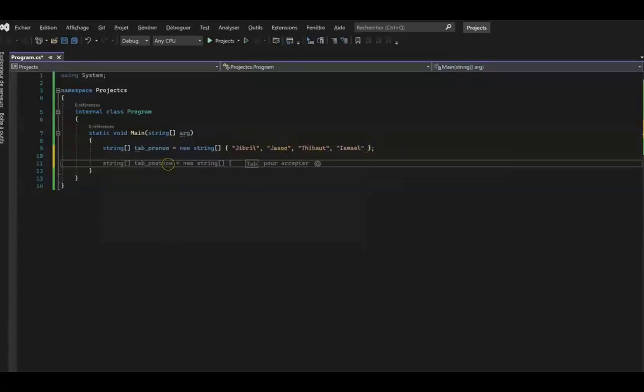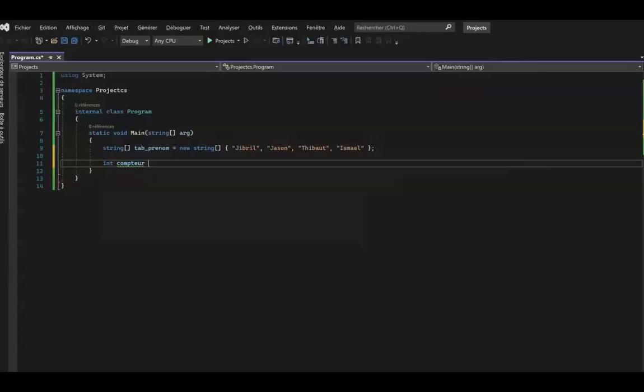Now we're going to create a variable that will be used as a counter in our loop, but also to browse the array. Remember that each value of an array has an index. The first value has an index of 0, the second has an index of 1, etc. Since the counter evolves at each iteration of the loop, we will be able to retrieve each array value by putting the value of the counter in the index.